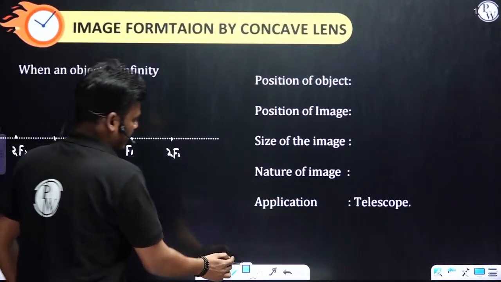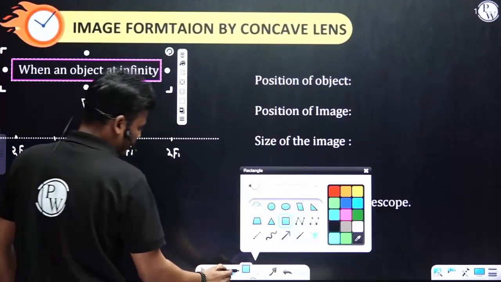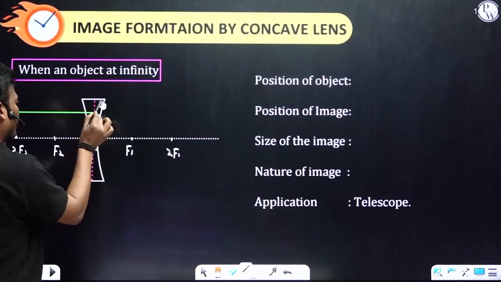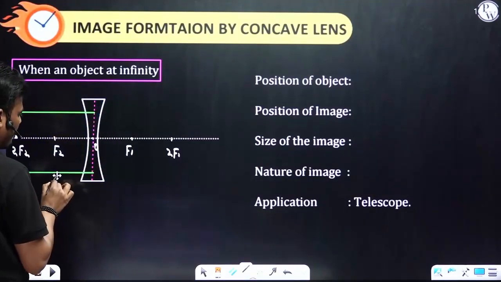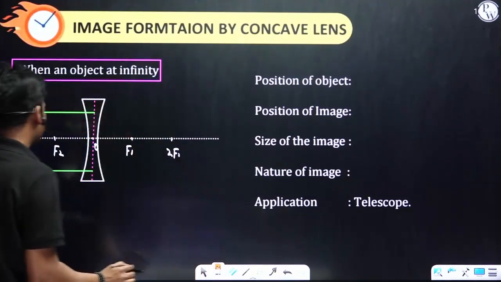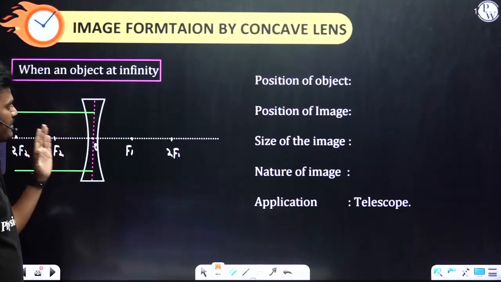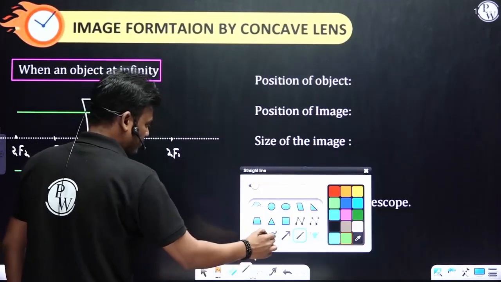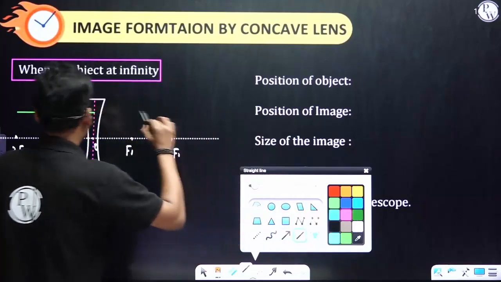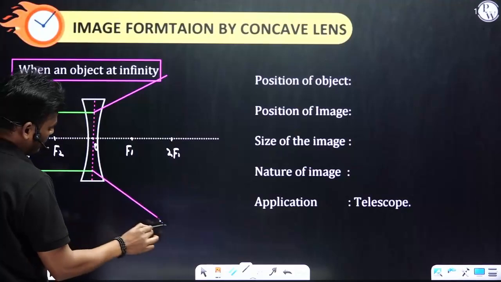Next, that is with respect to the concave lens. At infinity, what type of rays do we have to consider? Parallel lines. We know these are parallel incident rays. As it is a diverging lens, the refraction is away, and here also away.